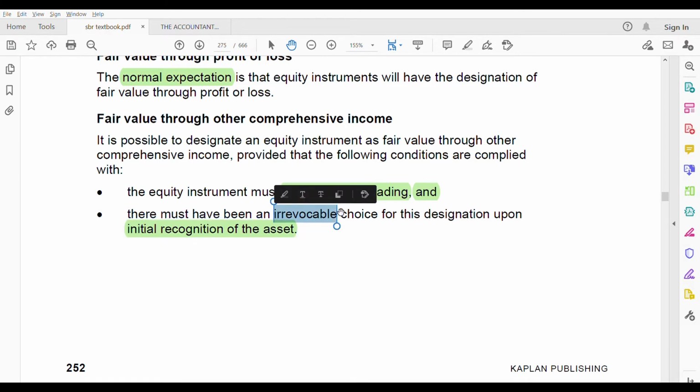Okay, irrevocable choice. That means you have a choice. A choice is given, fair value or OCI. But once you make it, you cannot reverse it back. You cannot change it. Okay. That also initially when you are recognizing the asset, that time you should make this choice. That OCI and also it's not held for trading, then it's OCI.